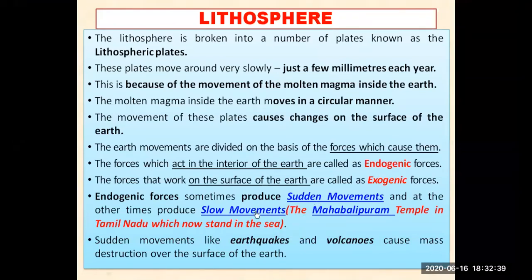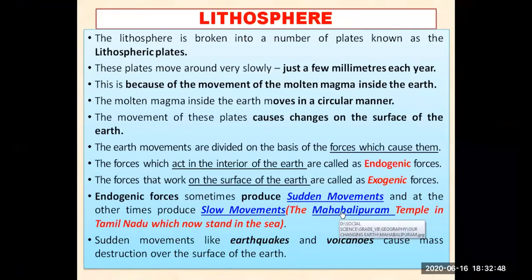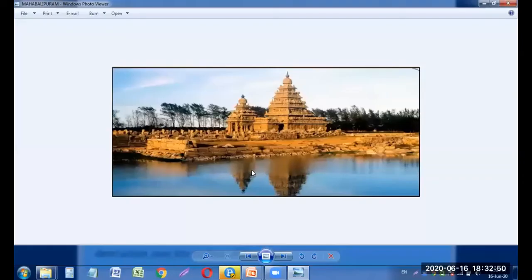And let us see a slow movement. There is a slow movement photo also. You can see the cracks on the road. Slowly cracks form in the road. This is known as the slow movement. And one more example, we show you about the Mahabalipuram temple. Look, this is the Mahabalipuram temple.